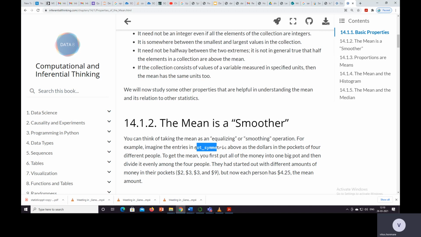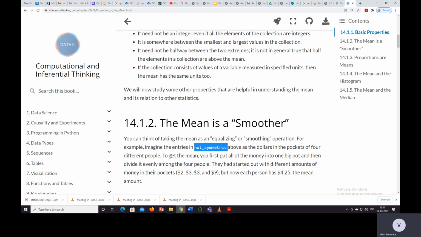So the array is a list where each person has that much money: $2, $3, $3, and $9.